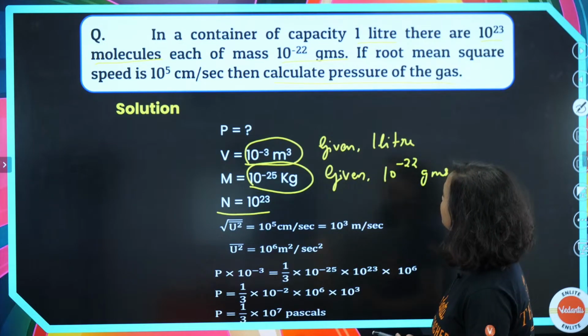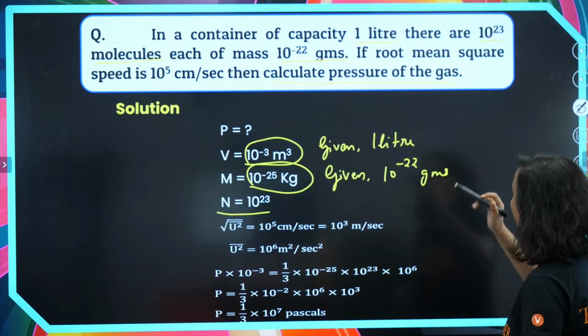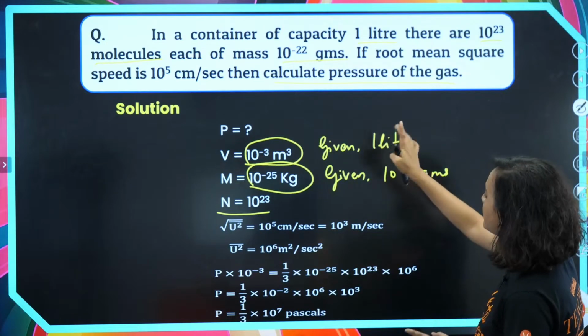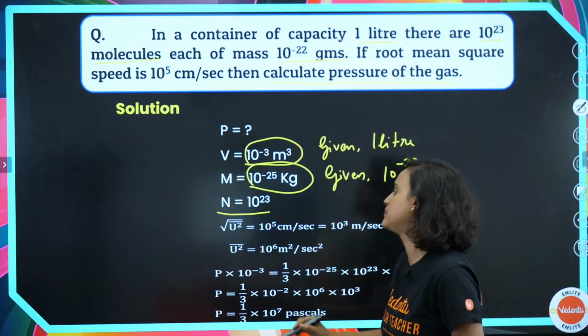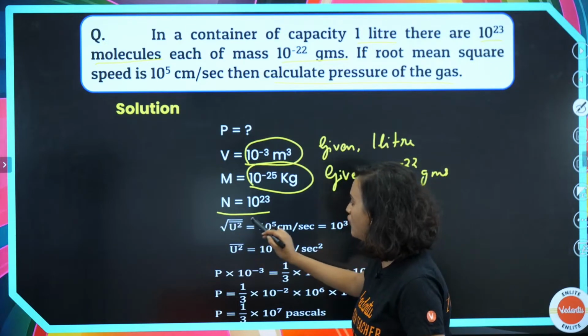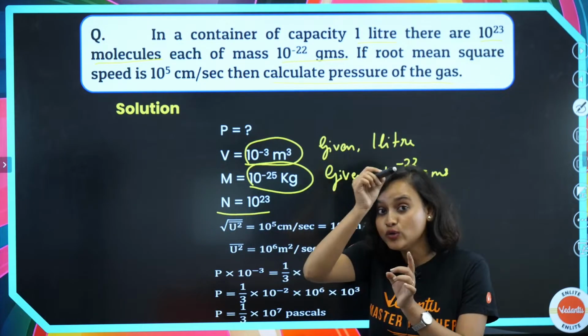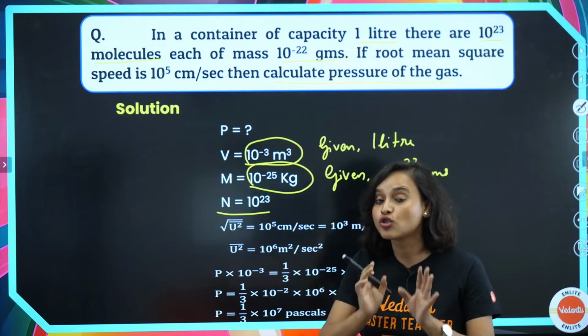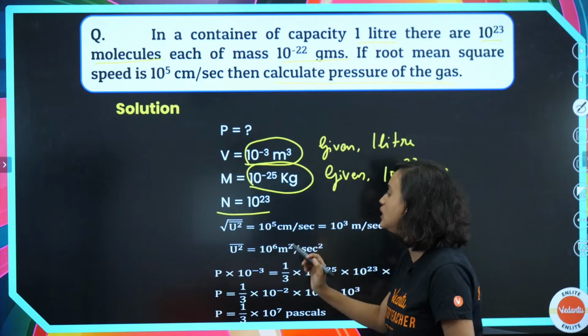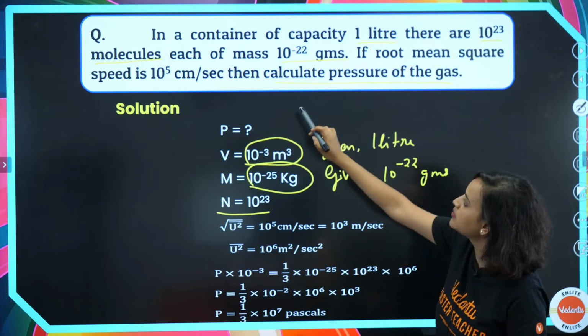They have also told us that in a container of capacity 1 liter there are these many molecules, each of this much mass. The root mean square speed, with a bar drawn above u square because it's a mean, is equal to 10 to the power 5 centimeter per second.